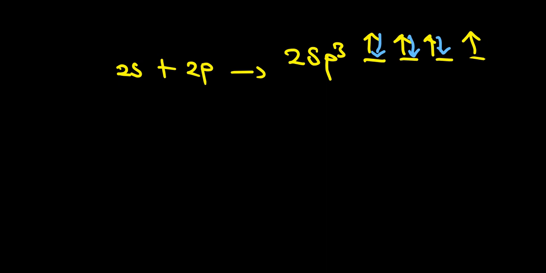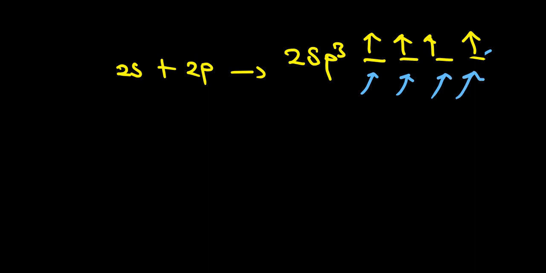Because of that excitation of the orbitals, it will bond to four other elements. One element can come and bond here, another element can come and bond here, another can come and bond there, and another there.